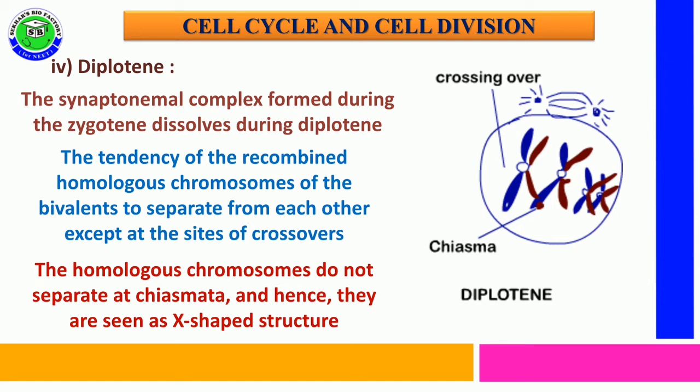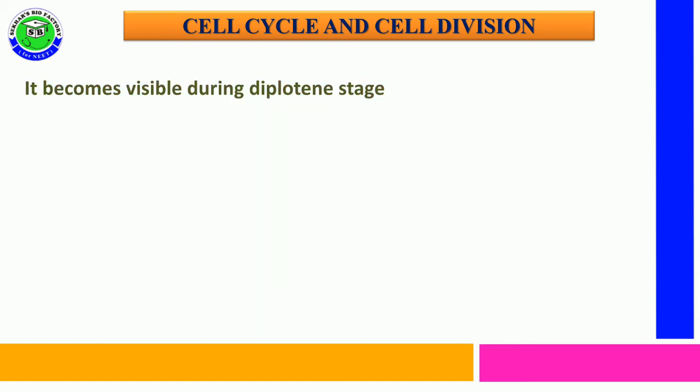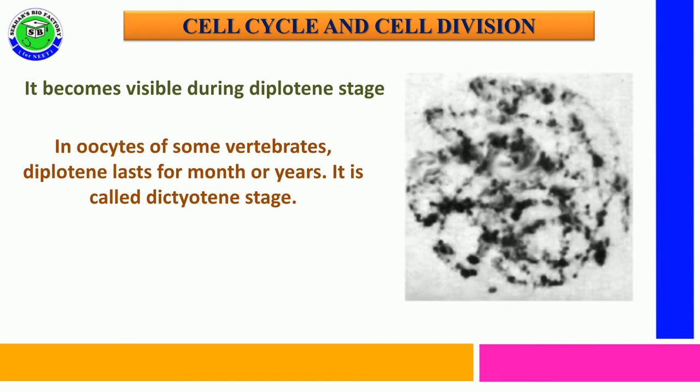Now it appears as an X-shaped structure very clearly, called chiasmata. So chiasmata are clearly visible only in the diplotene stage. In the oocytes of some vertebrates, the diplotene stage is arrested and lasts for months to years, and such a stage is referred to as the dictyotene stage.